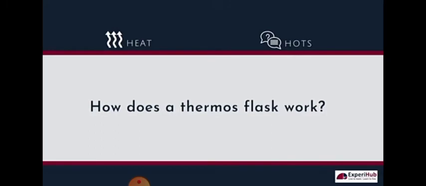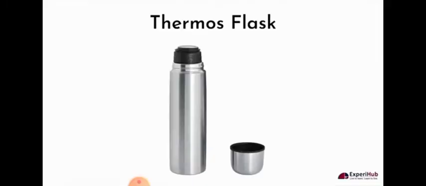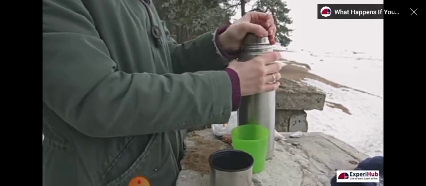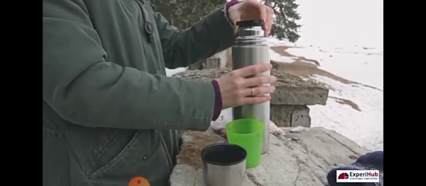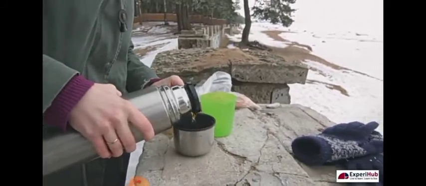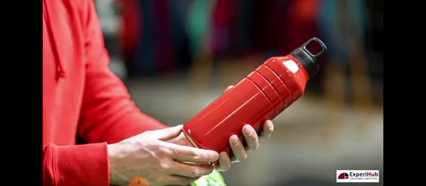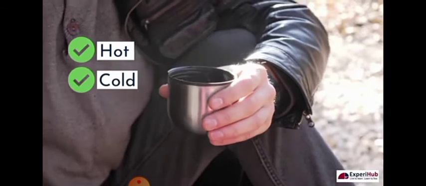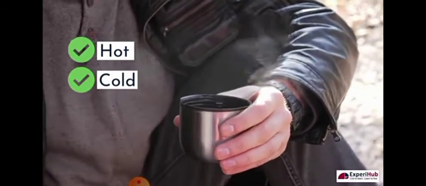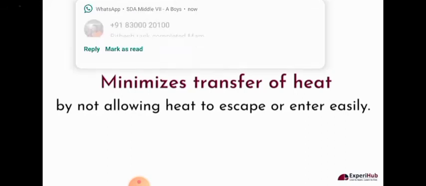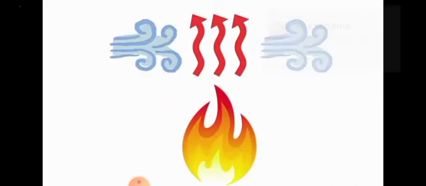How does a thermos flask work? A vacuum flask or thermos is an insulating storage vessel that greatly lengthens the time over which its contents remain hotter or cooler than the surroundings of the flask. Instead of containing any kind of heating or cooling element, a thermos is designed in such a way that it minimizes transfer of heat by not allowing heat to escape or enter easily. Heat can be transferred through the air.